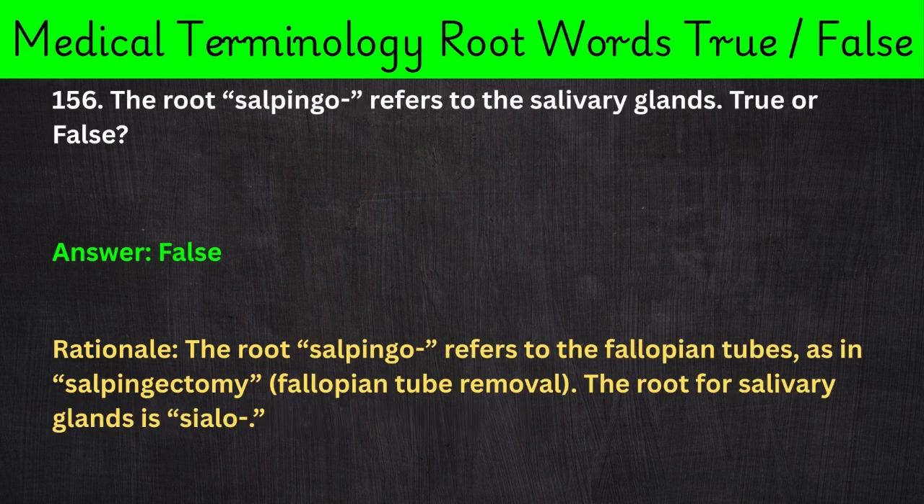156. The root salpingo- refers to the salivary glands. True or false? Answer: False. Rationale: The root salpingo- refers to the fallopian tubes, as in salpingectomy, fallopian tube removal. The root for salivary glands is sialo-.